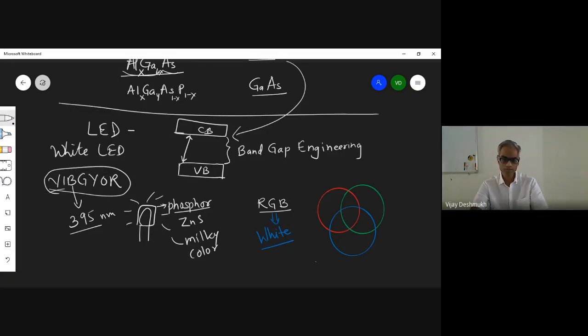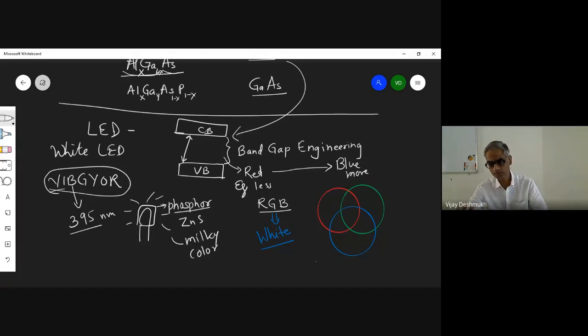All these things are possible just because of this band gap engineering. If the band gap is less, we get the red color, and if the band gap increases, we reach the blue. So the band gap Eg is less here and more here.